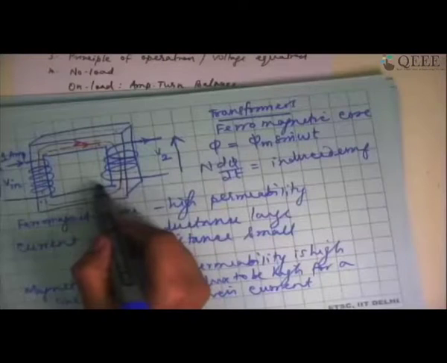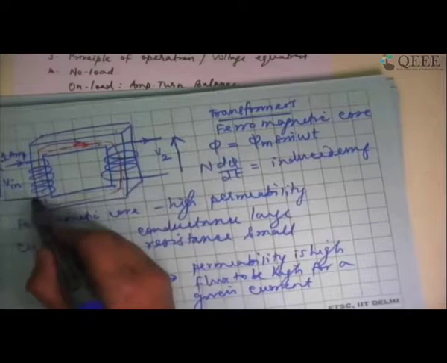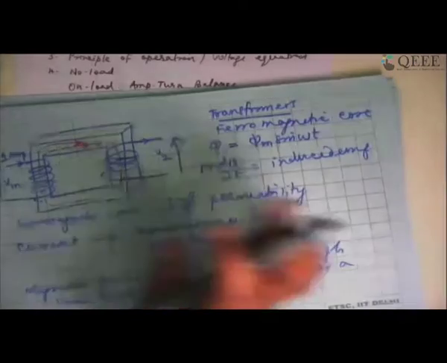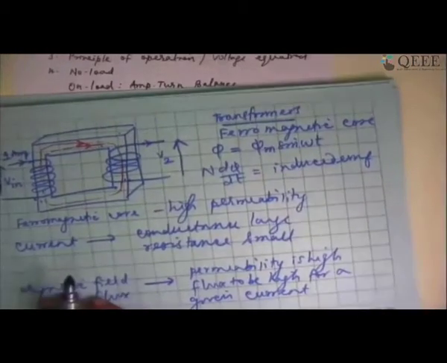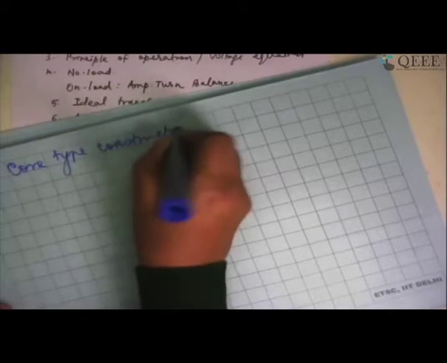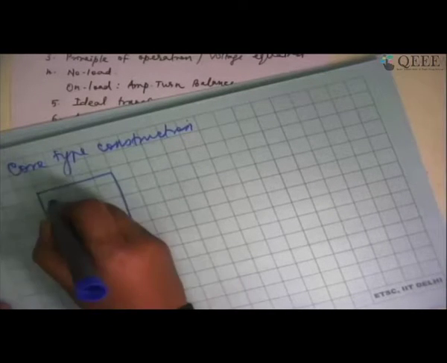So the transformer will induce a voltage in the secondary coil if the primary coil is excited, provided both of them are wound on a ferromagnetic core. This is the basic construction of a transformer. This can be of two types of construction. One is core type construction, in which I am going to have a core which is probably like a square shaped plate.